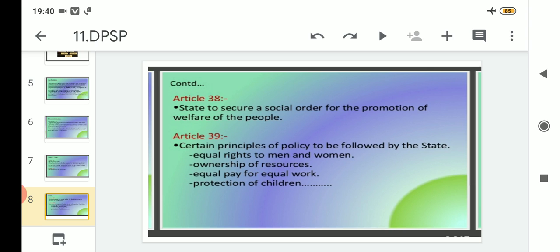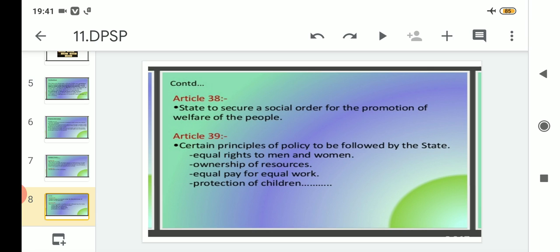Number one is giving equal rights to man and woman. That means giving equal importance to both male and female counterparts. If you are male, you should not be given more rights than your female counterpart. So they will make sure, they will look after, that equal rights are given to both male and female counterparts.